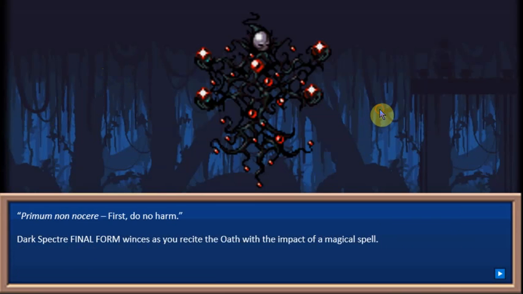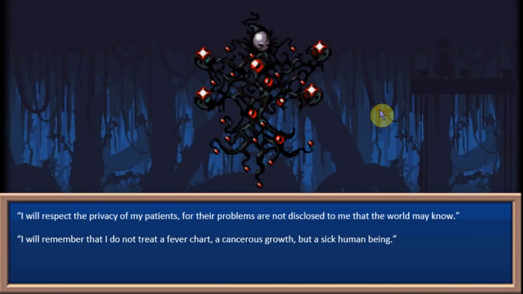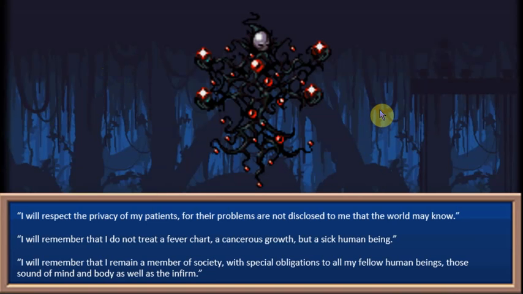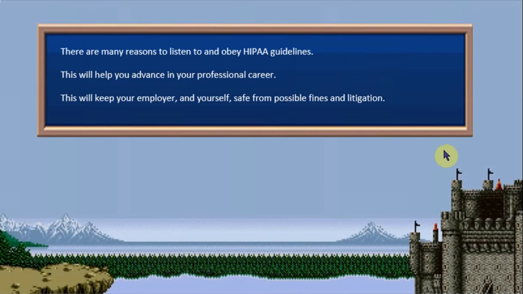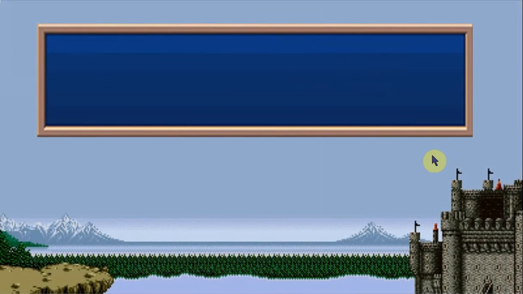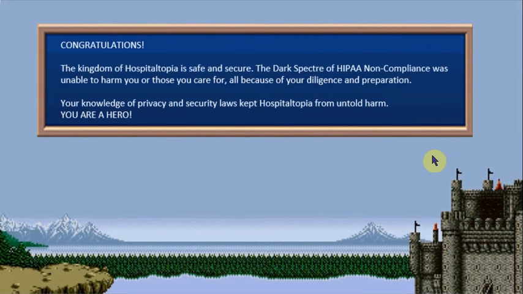You beat the dude, and in fact, the magical spell you recite to seal him away forever is parts of the HIPAA oath where it reminds you will respect the privacy of your patients. You are treating the human being. You have a special obligation to society. And he disintegrates. He is sealed into darkness. And you win. So we go to the nice peaceful castle because the kingdom is saved. Everything is good. Everything is wonderful. A hero is you.